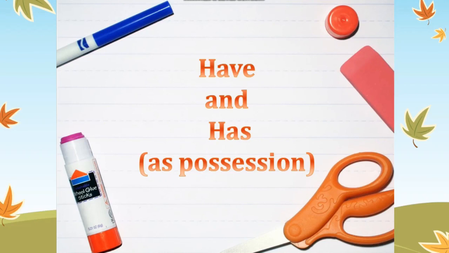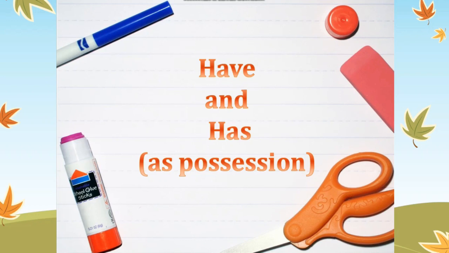So, what is the meaning of possession? Okay, possession means when you own something. For example, I have a pen. What is the meaning of this sentence? This means that I have a pen. It's my own. Okay, it's my pen. So this pen belongs to me. This is the possession. Okay, you own something.